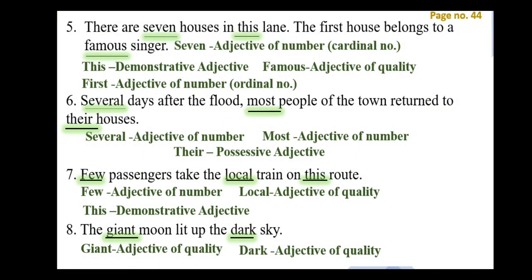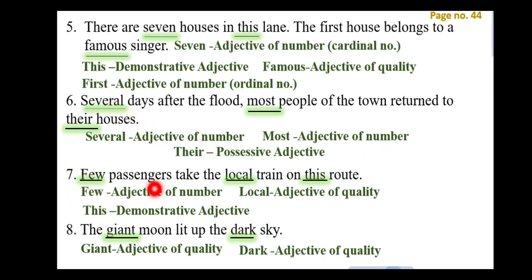Next page, page number 44. There are 7 houses in this lane. The first house belonged to the famous singer. 7, adjective of number, cardinal number. This, demonstrative. Famous, adjective of quality. And first house, so first will be my adjective of number, ordinal number. Number 6, several will be my adjective of number, most, adjective of number, their, possessive adjective.